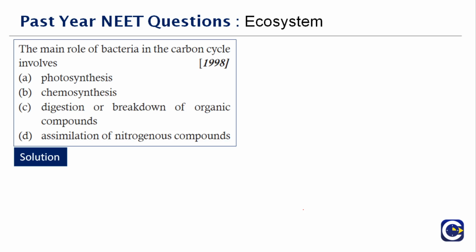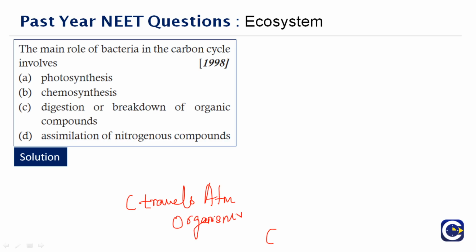So this is something that I would like to add about the carbon cycle. The carbon cycle is the process where carbon travels from the atmosphere into the organisms and earth and then back into the atmosphere. So it's a cycle.